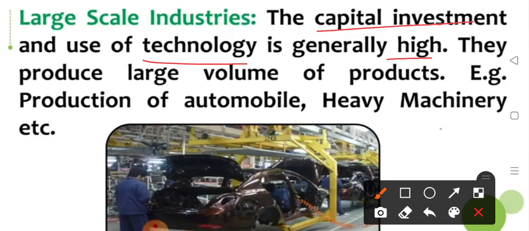Examples are production of automobiles, heavy machinery, etc. So these are the large scale industries where the investment is more than 1 crore, and they also use high technology for increasing the production, and they employ more people. Okay,